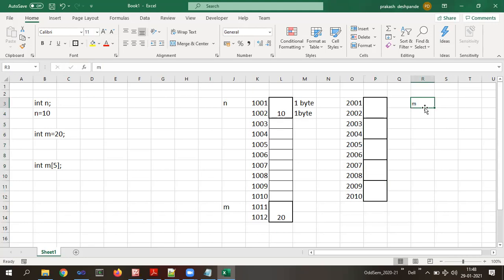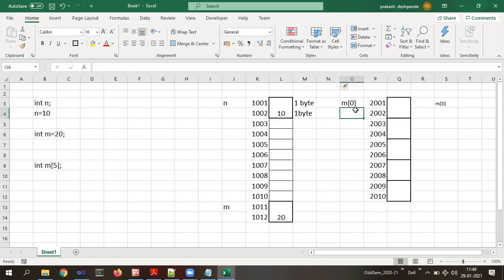Now we know that every element of the array is accessed by index, right? The first element is index 0, so it is m of 0. m of 0 means 2001, 2002. Let me write here itself, m of 0. m of 0 means these 2 blocks.